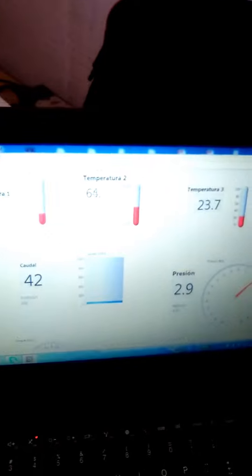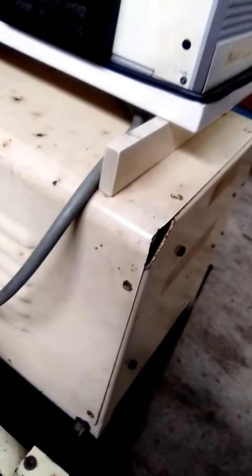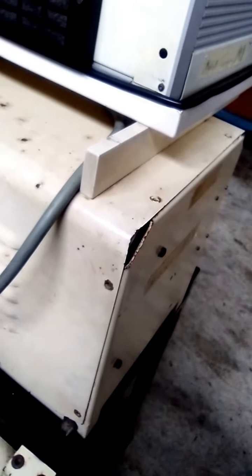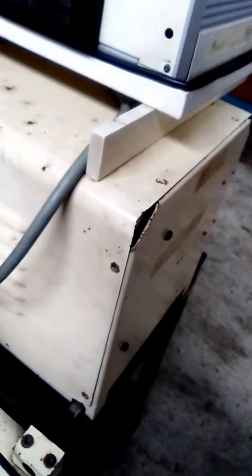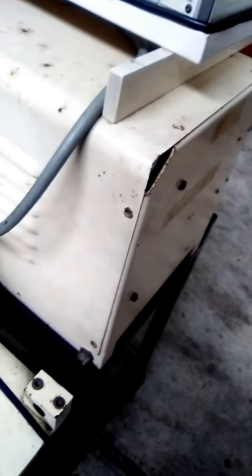And temperature continues increasing because it must reach the steady state. Wait between 2, 3 or 4 minutes.